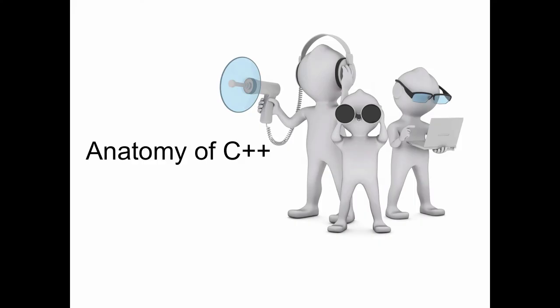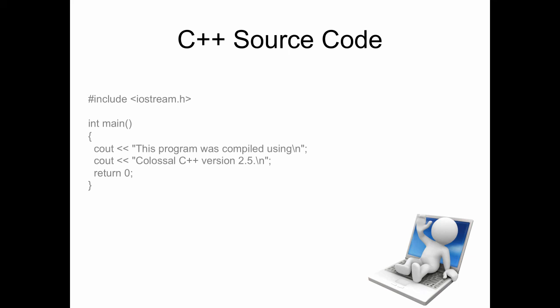Hi, this is Rick. Let's do an anatomy study of a C++ program. When we talk about C++ and the way we write it in here, it's going to be called source code. In other words, the code itself is going to be the source of the program. And this is what one might look like. Let's talk about what we're going to talk about.